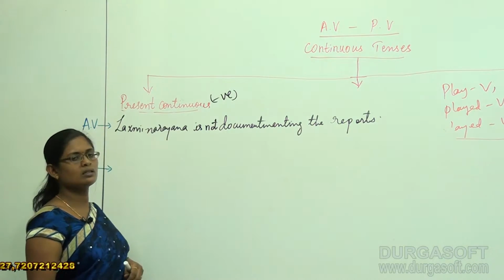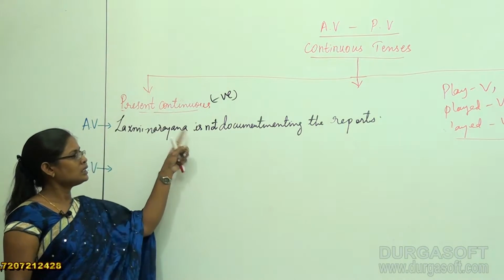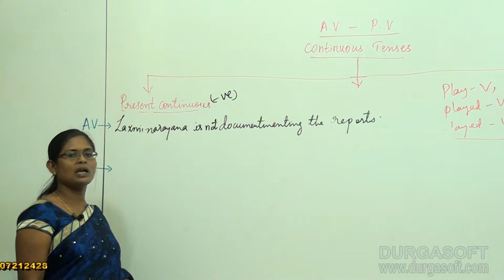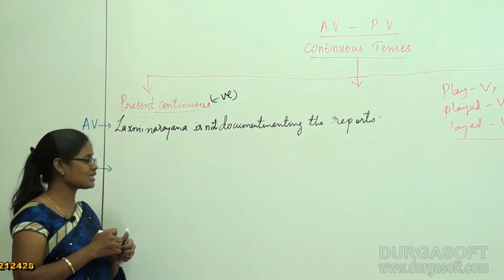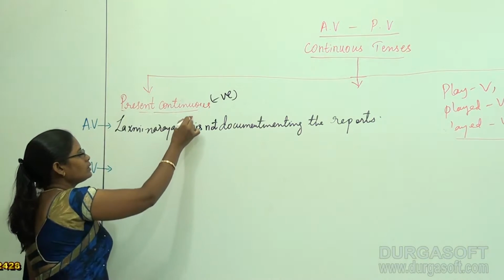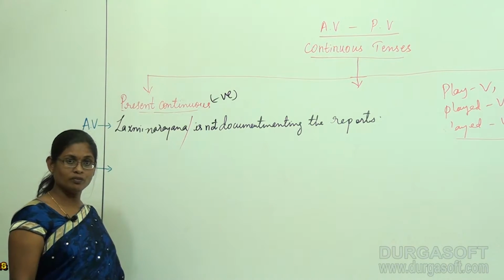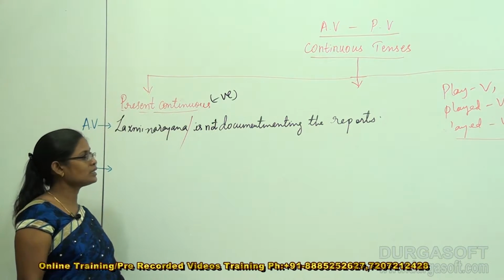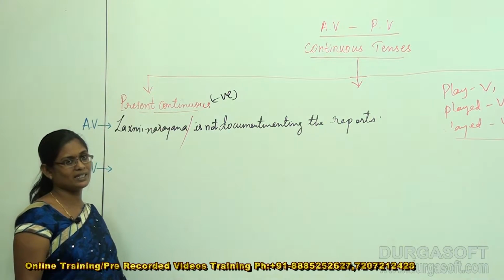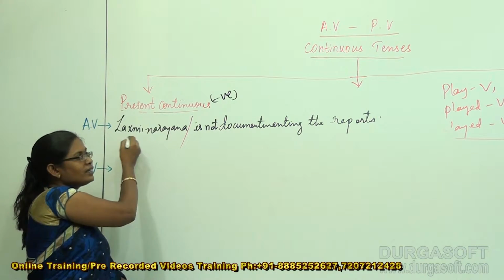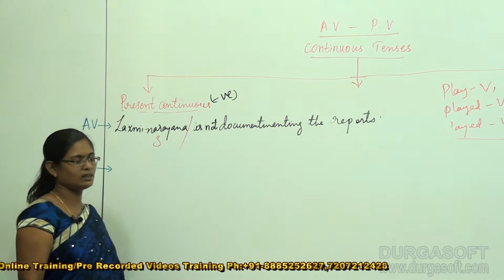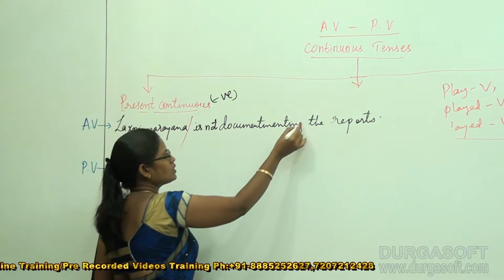When I convert is into is not, the total sentence becomes a negative sentence. Now, I am going to give you some splits in the sentence so that you can find the structure as it is. Lakshmi Narayana belongs to subject and is not documenting.